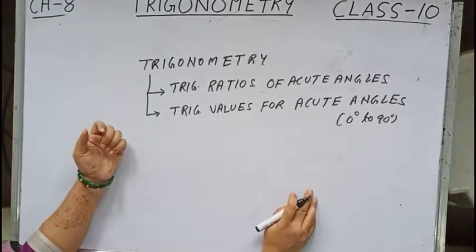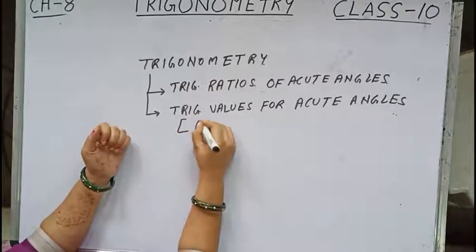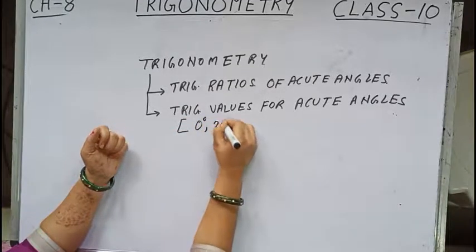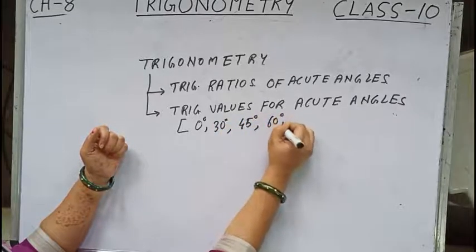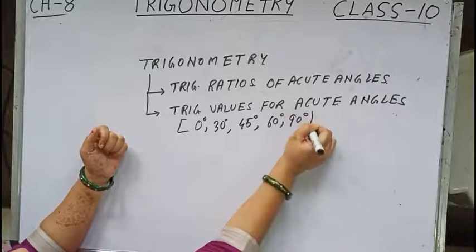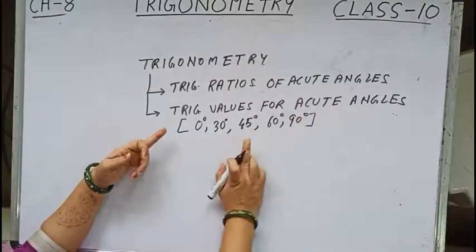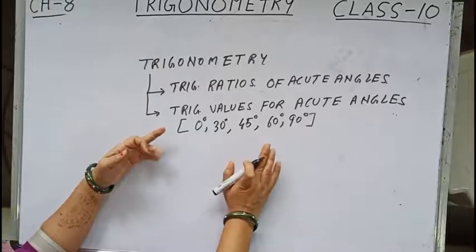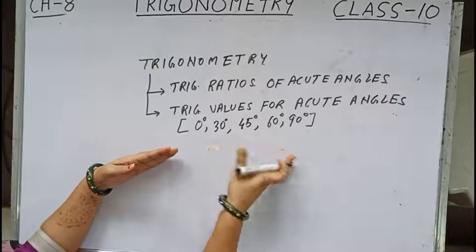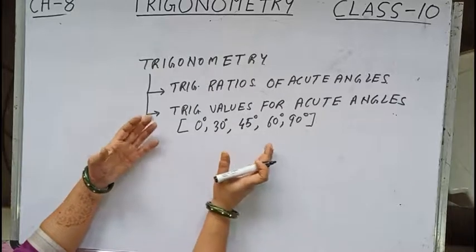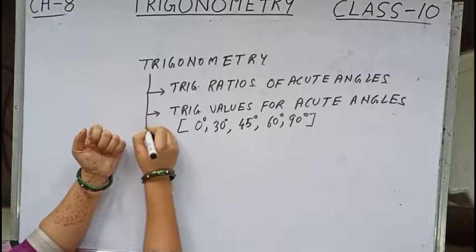So for acute angles over here particularly, you will be doing only 5, that is 0 degree, 30 degree, 45 degree, 60 degree and 90 degree. So this section will come under trigonometric ratios for some particular angles. Okay, because these 5 angles are specified. So it is trigonometric ratios for some particular angles.